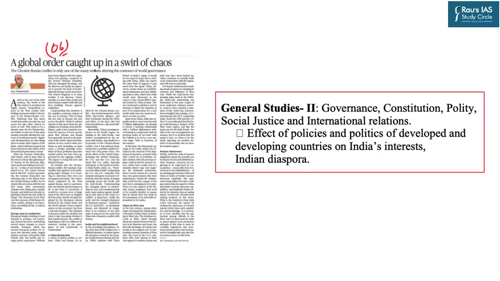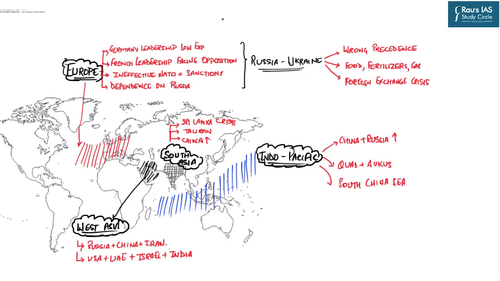And that is why this article tries to bring this very perspective and tries to bring out the various issues which are taking place in different regions. From the syllabus perspective, this topic falls under the General Studies Paper 2 section, and that is International Relations. The micro section says the effects of policies and politics of the developed and the developing countries on Indian interests and Indian diaspora. So, in this very sense, today we will be discussing the various regions and the complex issues which are arising in those regions.